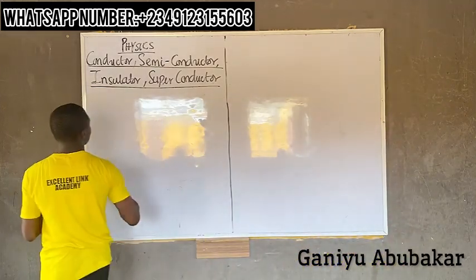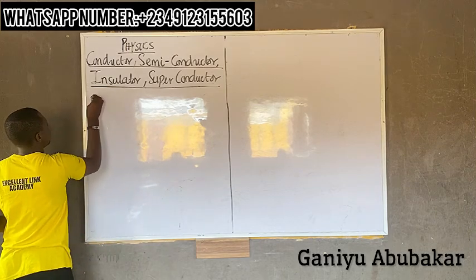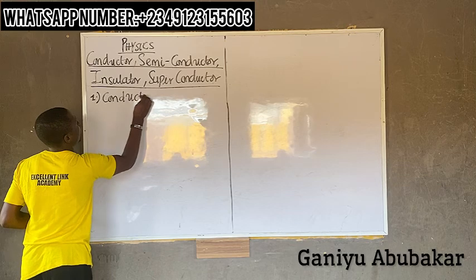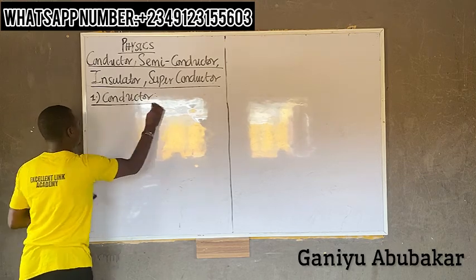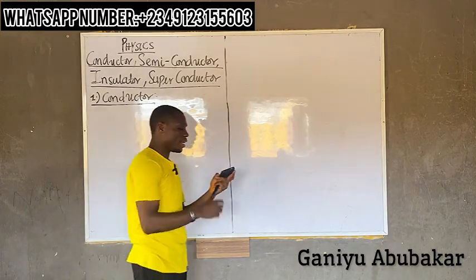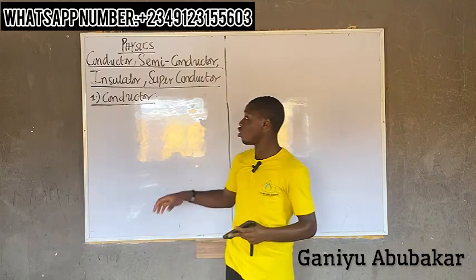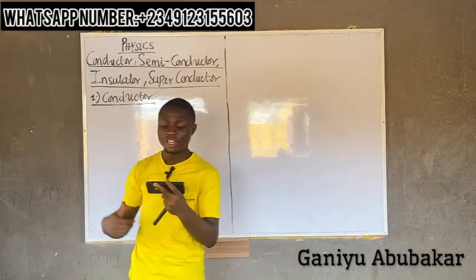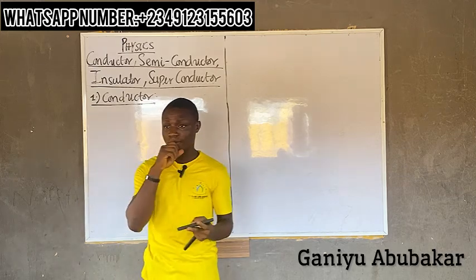Let's have the first one, called conductor. What's a conductor? A conductor is a material that allows the flow of electrical charges.